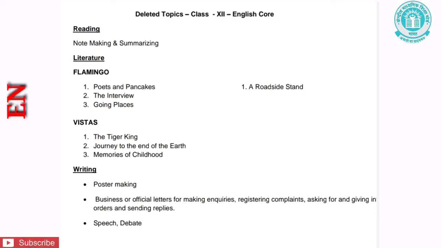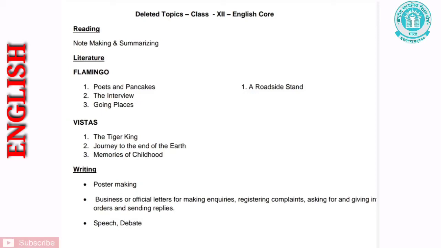The deleted topics for class 12 under the reading portion are note making and summarizing. Under the literature portion there are two textbooks. The first one is Flamingo and the second one is Vistas. Under Flamingo, 4 chapters have been removed. The first one is Poets and Pancakes, second one is The Interview, third one is Going Places, and fourth one is A Roadside Stand. Under the Vistas textbook, 3 chapters have been removed by CBSE.